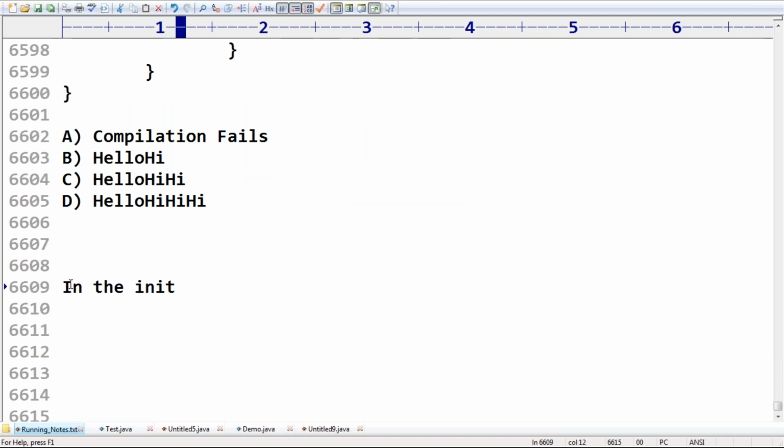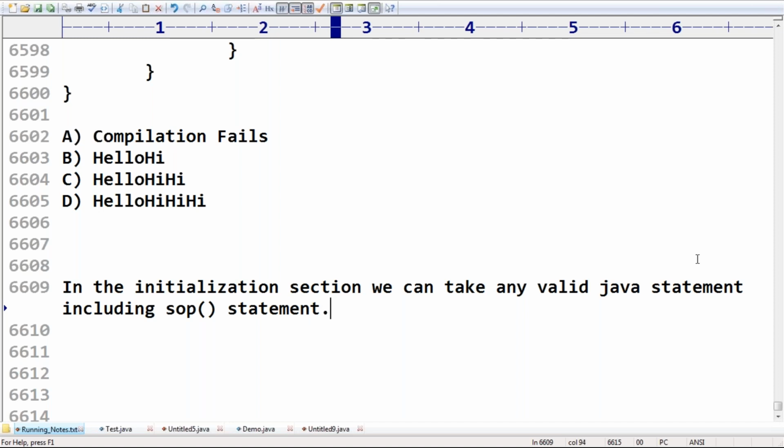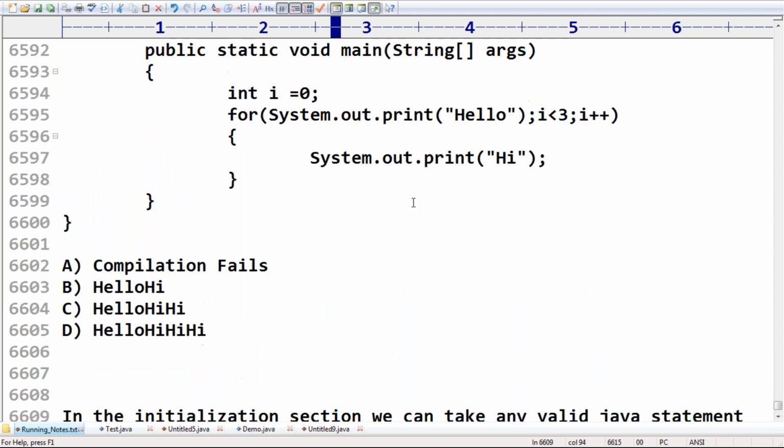In the initialization section, we can take any valid Java statement, including an SOP statement, so that's why there is no problem at all.